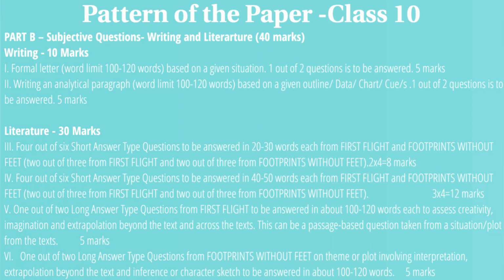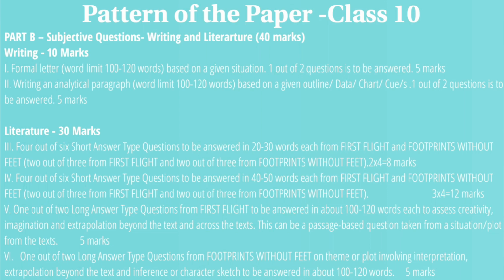You will get 6 short answer type questions. 3 questions will be from first flight and 3 questions will be from footprints without feet, right? You will have to attempt 2 out of these 3 from first flight and 2 out of the 3 from footprints without feet. So this means that you will have to attempt 4 questions, and these will be for 2 marks each, which means that they will contain 8 marks.